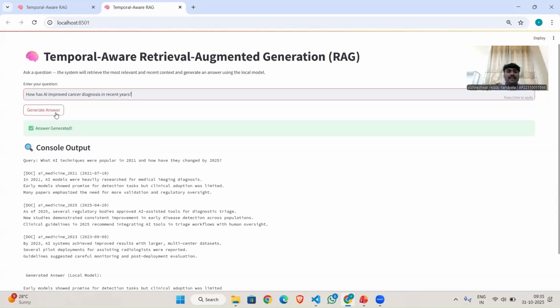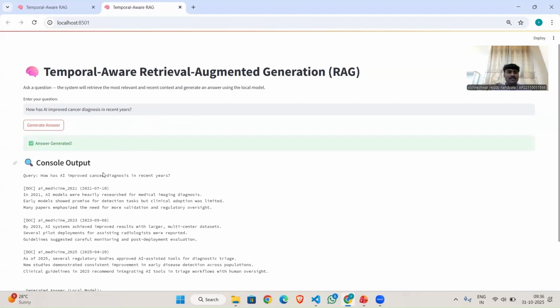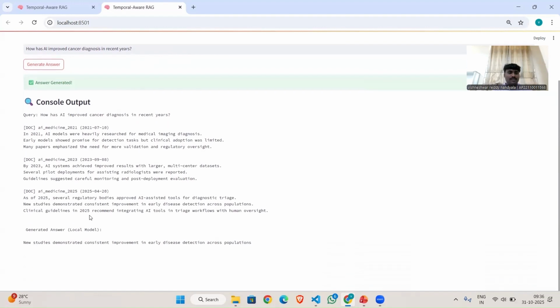And next, coming to the question how AI improved cancer diagnosis in recent years. Recent years means we want the answer based on the 2025 year. Let's see what output it gives. See, for how has AI improved cancer diagnosis in recent years, it takes the 2025 document as the latest.